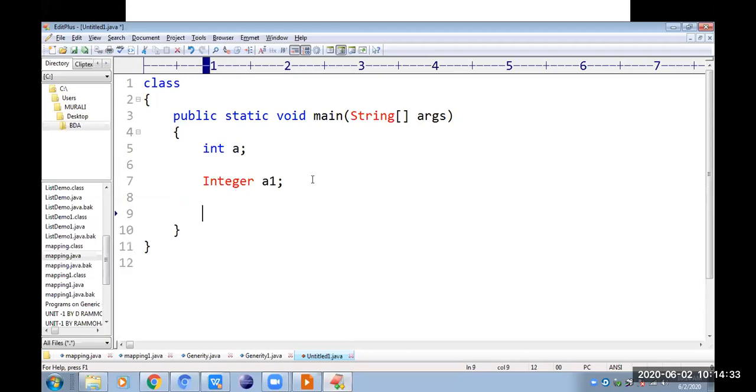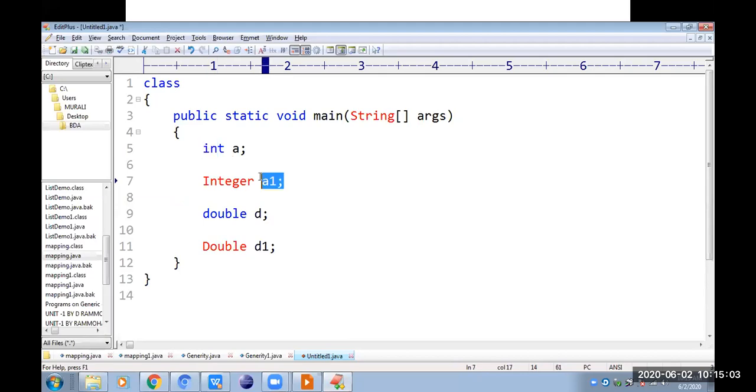For example, similarly, for double d, d is an ordinary variable of the data type double. For the same double, we can create an object d1. d1 is the object for the data type double. a1 is an object of the data type int, whereas a is a variable of the data type int.